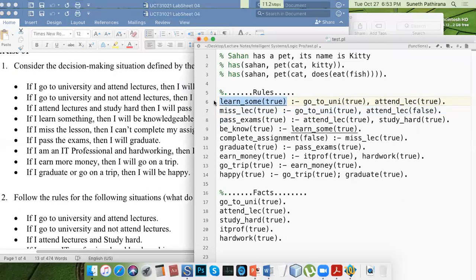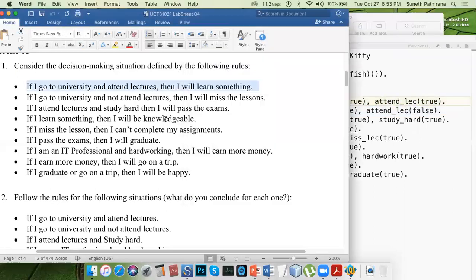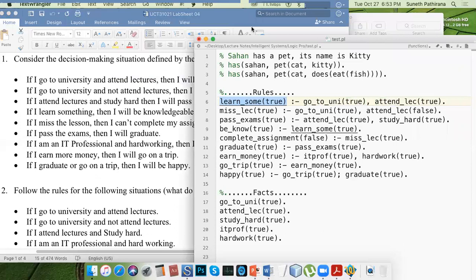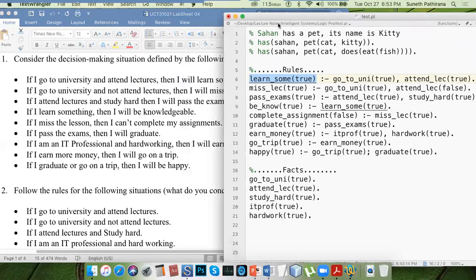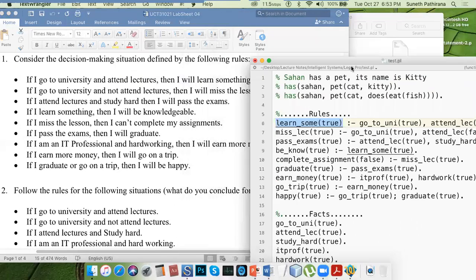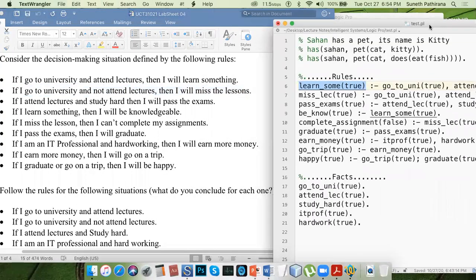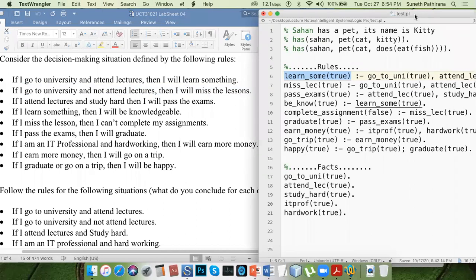Accordingly, you can convert all the knowledge, all the statements, into Prolog clauses. You can go through them one by one. We don't have much time, so we need to complete everything within a very limited time.